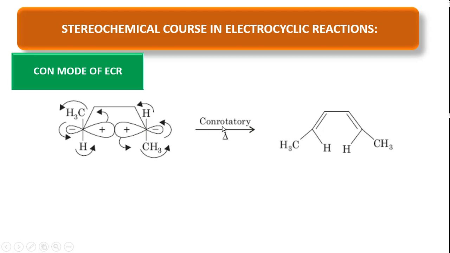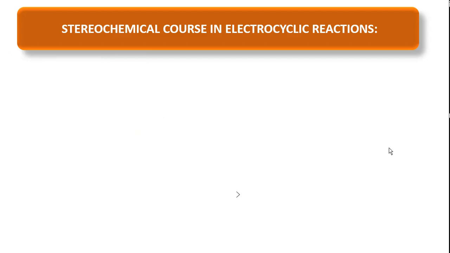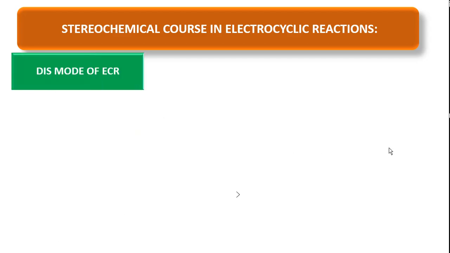So therefore it is conrotatory motion. When this group is moving to the left side, the CH3 group comes to the left and the hydrogen group comes to the right side. When this hydrogen moves to the left side, it comes at the left side in the reactant, and CH3 moves to the right side. So this is the con mode of rotation. Let's see what a dis mode of rotation is.